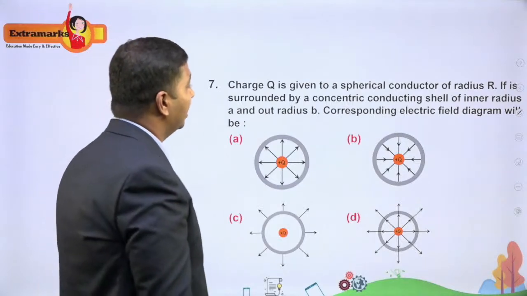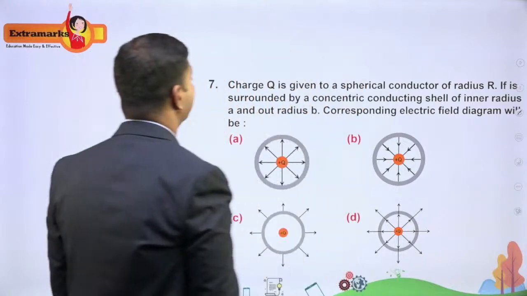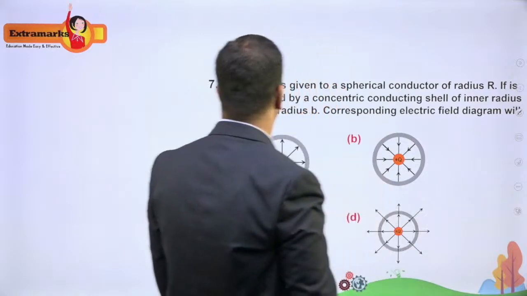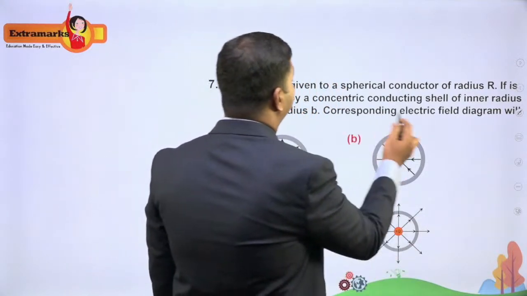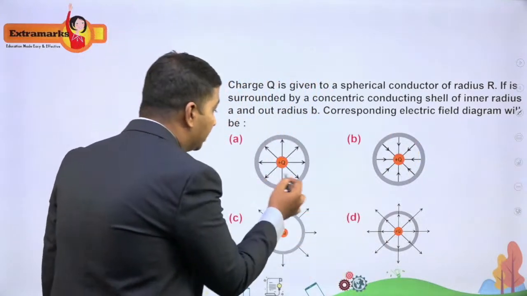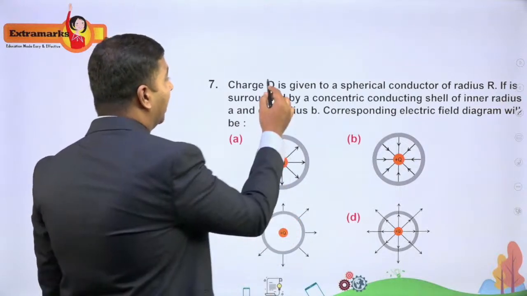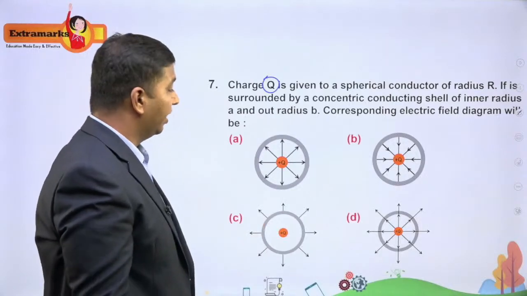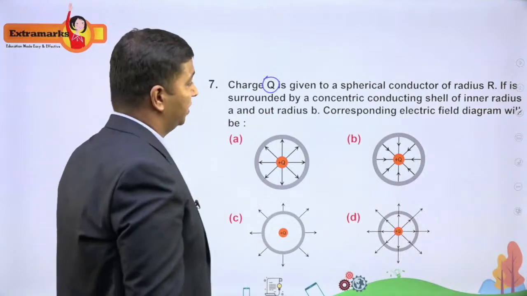So it says charge Q is given to a spherical conductor of radius R surrounded by a concentric conducting shell of inner radius A and outer radius B, right? Now the corresponding electric field diagram will be, right? This is the spherical conductor, the orange one, whatever you are seeing. For that we are giving a charge Q. So take it as a positive charge here. Yeah, it says positive charge. You can clearly see in the option itself it is printed as positive charge, right?